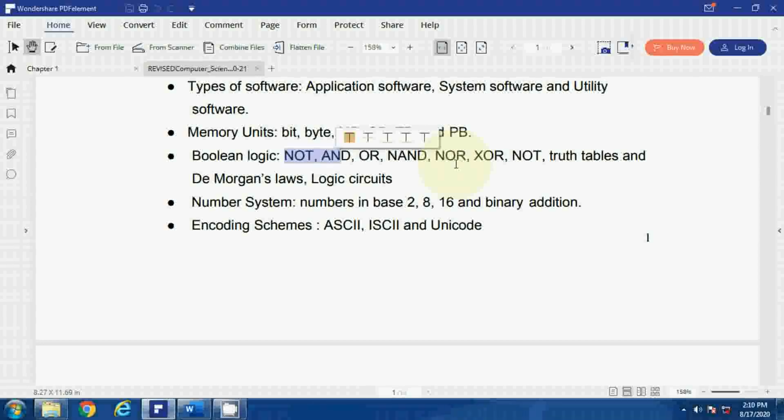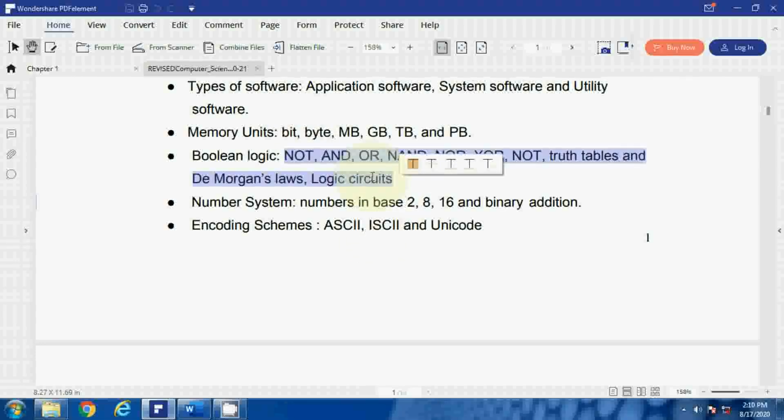If you have seen a computer or any other electronic device when it is broken, you will find a circuit board. One green color board is there and some electronic components are attached to it. That is prepared through Boolean logic. What it is and the details of that I will post in another video. Then number system, that you might learn in junior classes like class 7, class 8: binary, octal, decimal, hexadecimal, like that.